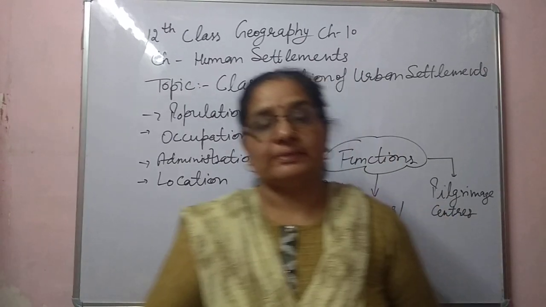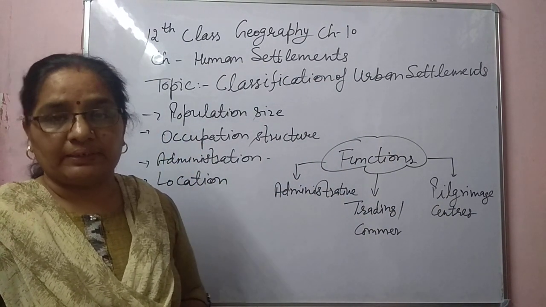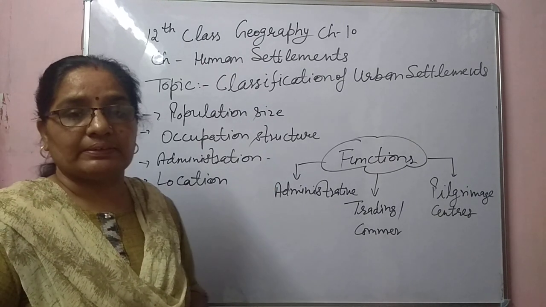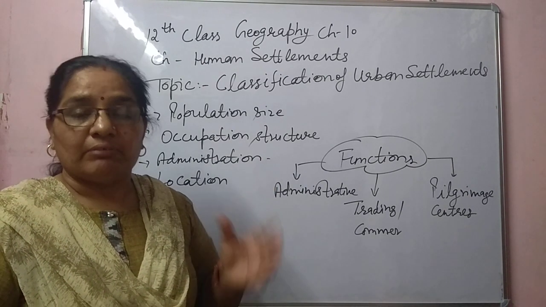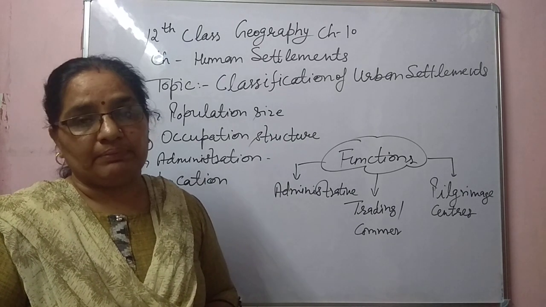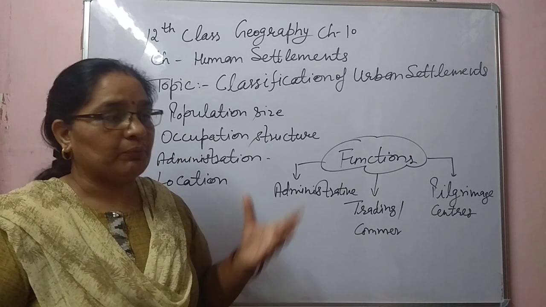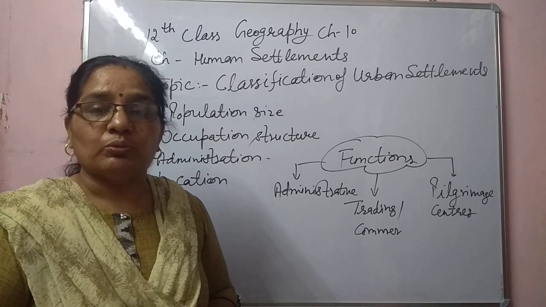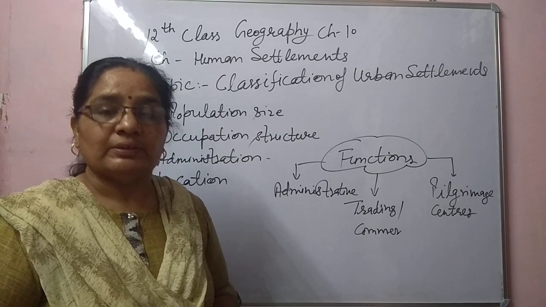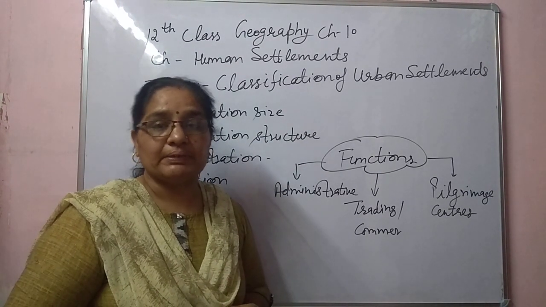Today we will discuss the next topic, 12th class geography chapter 10, human settlement. In the previous video, we discussed what settlement is and what its types are. In the first video, we discussed rural settlement, the rural patterns, which types of settlements exist, and which type of problems people settled in villages have to face. So in today's video, we will discuss urban settlement.